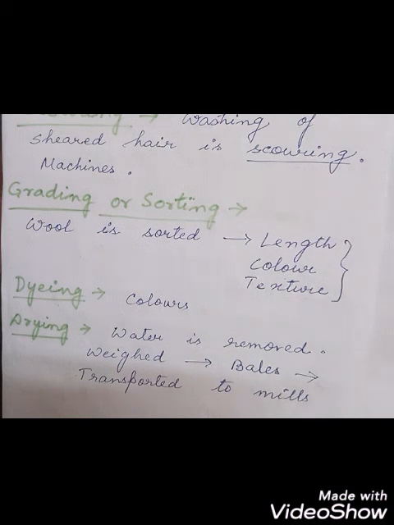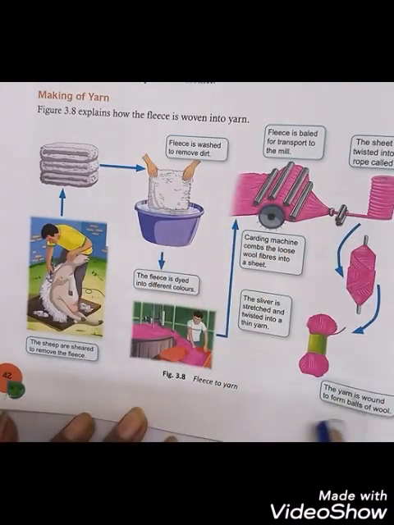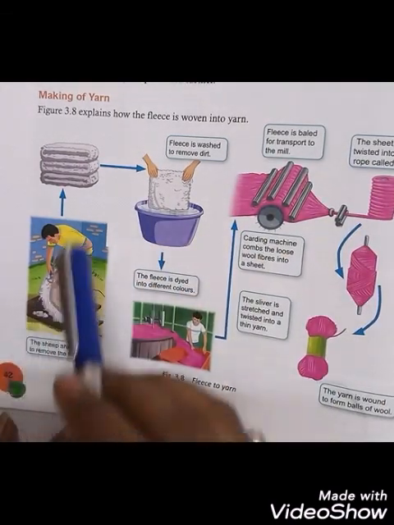Okay, so I'll show you now from the book how to convert fleece to yarn. So what is fleece? Do you remember what is fleece? Fleece is the woolen coat of the animal. Whatever we are removing from the body of the animal is called what? Fleece. Now let us see the book and find out what are the steps. So as you can see, all of you open page number 42. Let us see this one.